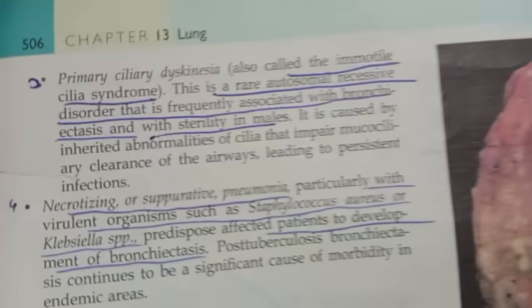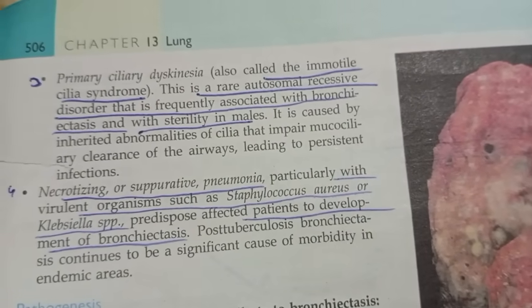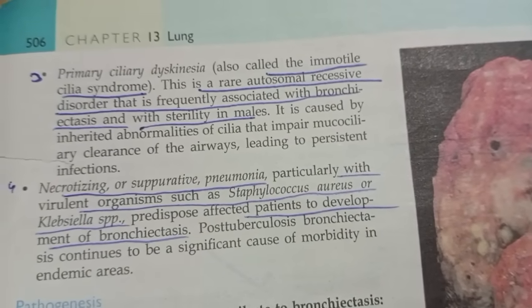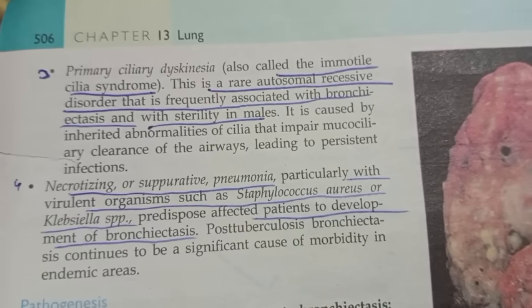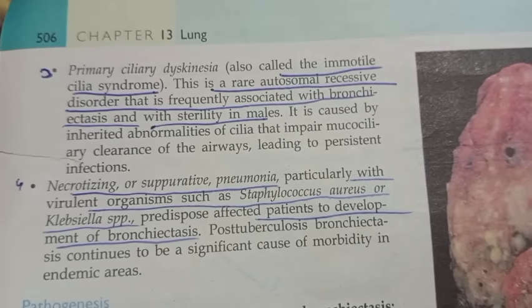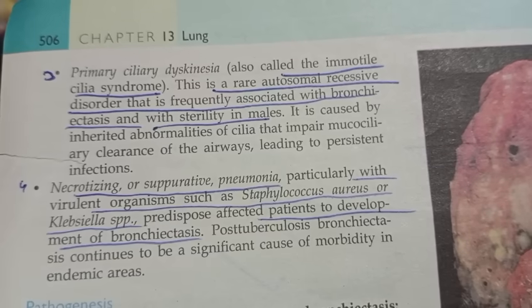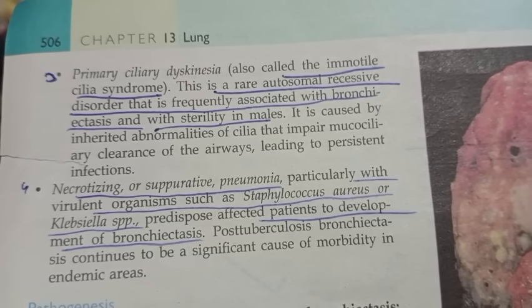And primary ciliary dyskinesia, also called immotile cilia syndrome. This is a rare autosomal recessive disorder that is frequently associated with bronchiectasis and with sterility in males.